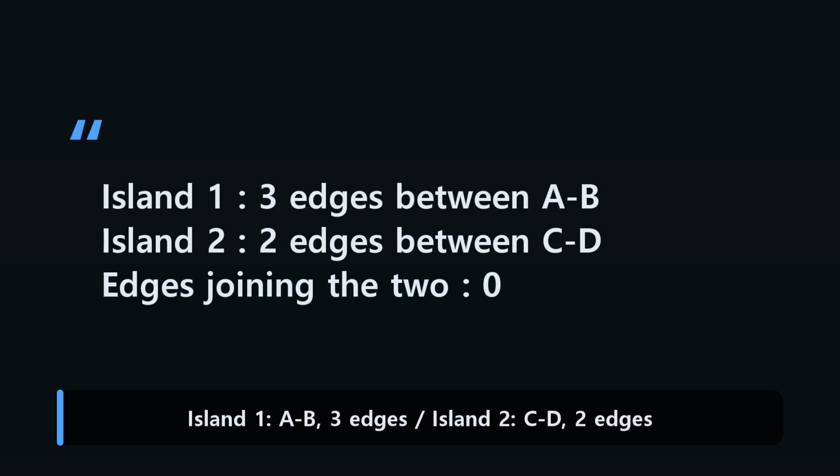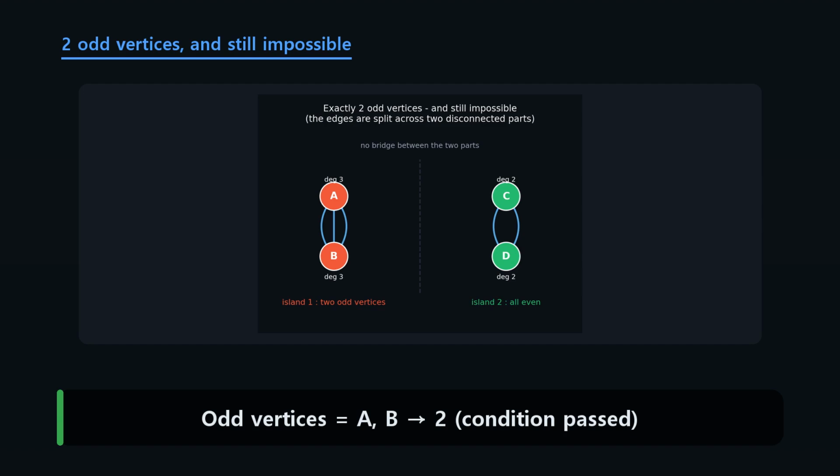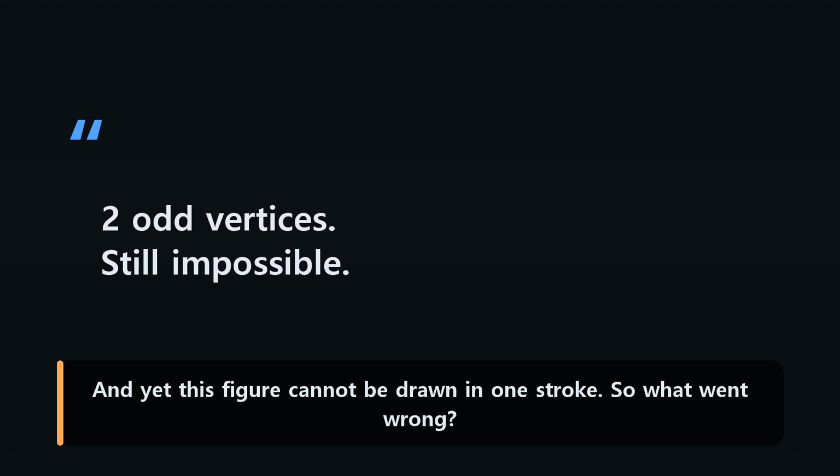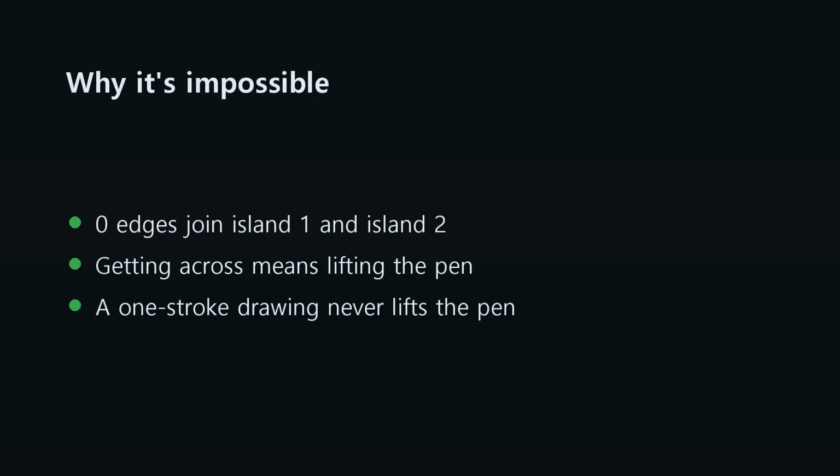Here's a counterexample. One island where A and B are joined by 3 edges, and another where C and D are joined by 2. Count the odd vertices and you get A and B, exactly 2. The condition is met perfectly well. And yet this figure cannot be drawn in one stroke. So what went wrong? There is no edge at all between the 2 pieces. You can't get across without lifting the pin.